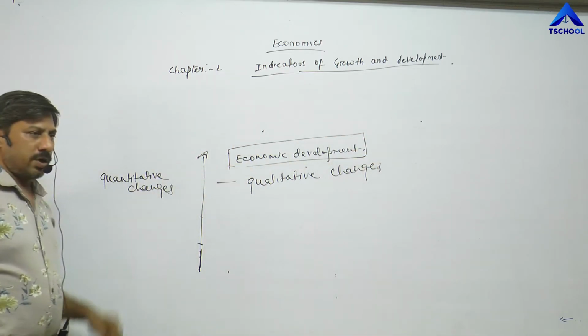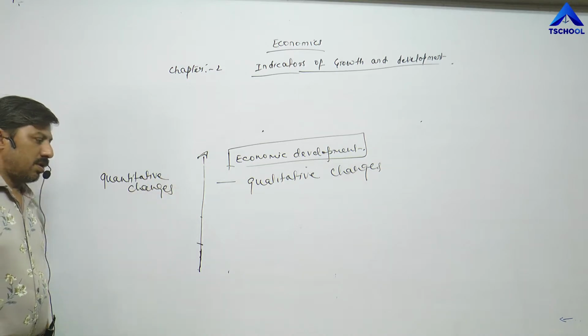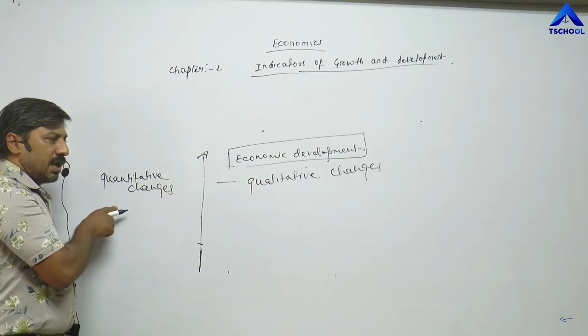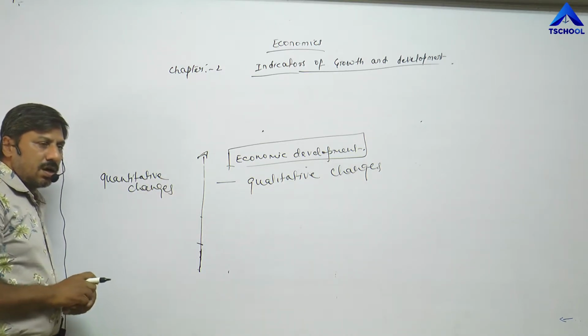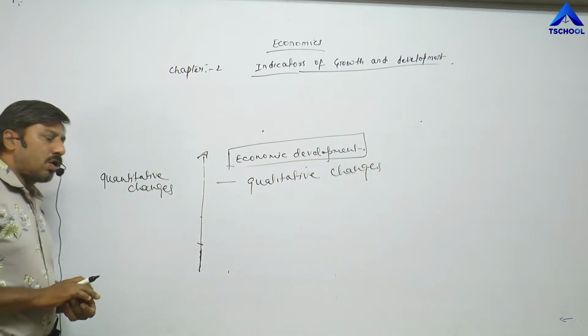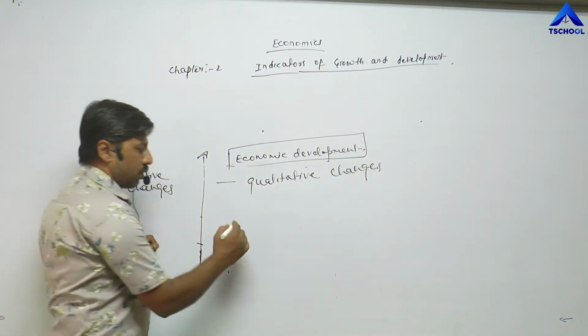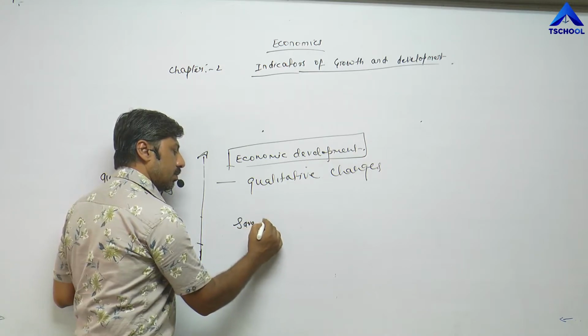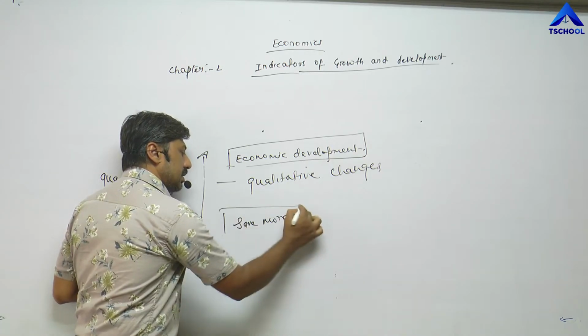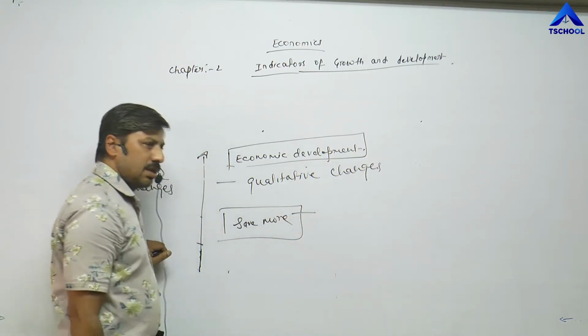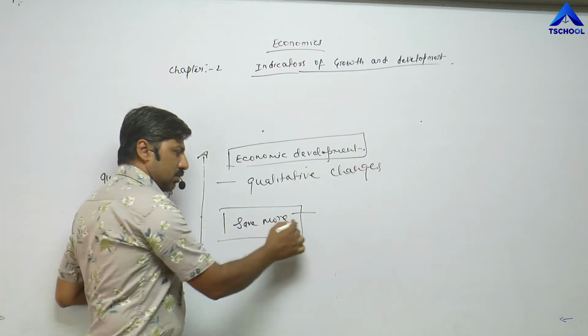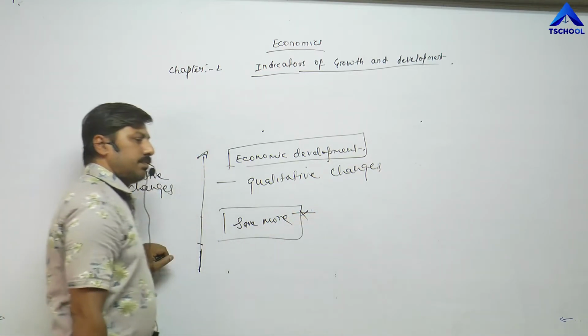And up to this point, whatever he had earned, out of that earned income, he was not in a position to save more. Means saving is almost less or nil, zero. So saving is not more.